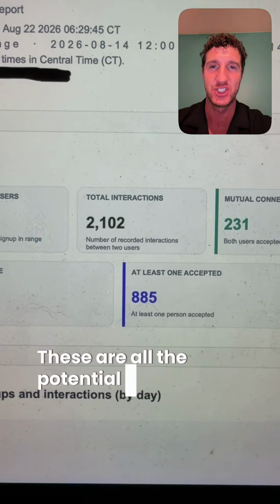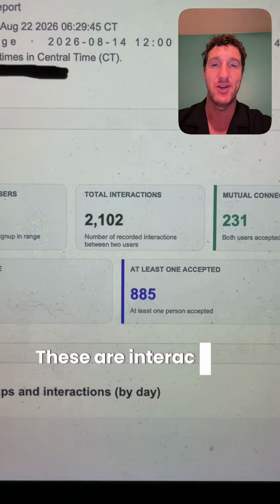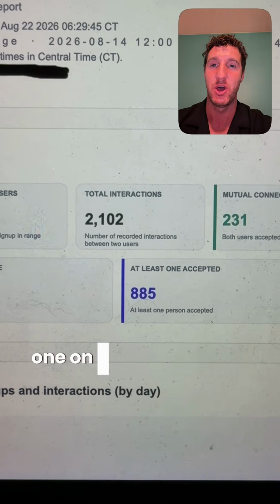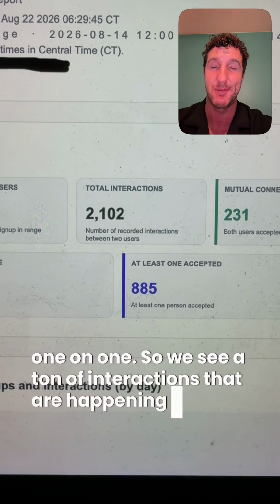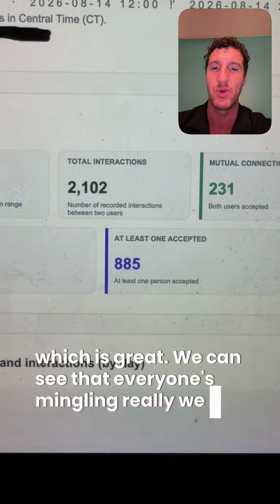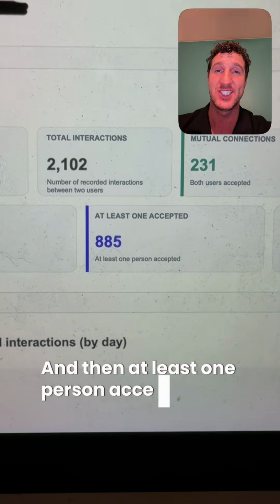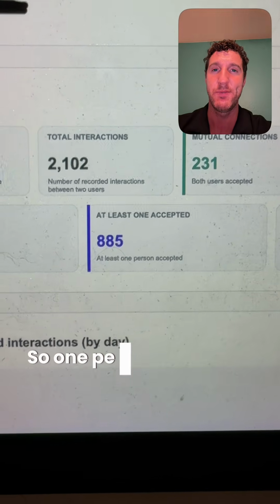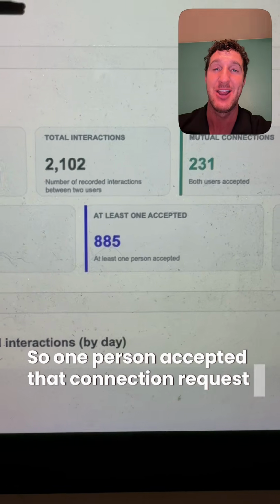And then really cool to see total interactions. These are all the potential connections that are happening. These are interactions between every single student, one-on-one. So we see a ton of interactions that are happening, which is great. We can see that everyone's mingling really well. And then at least one person accepted. We call this pending connections. So one person accepted that connection request that came through.